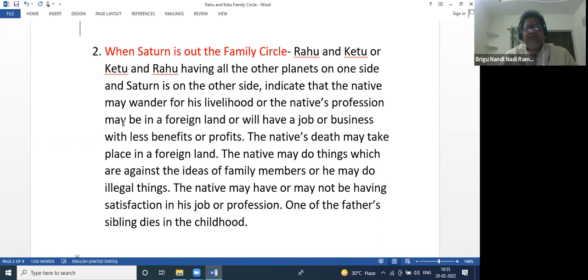Whoever has Saturn outside, for the sake of profession or business, they would go to foreign country and they would settle there. So even in India also, if somebody is born in Chennai, he would settle in Delhi, or somebody was born in Delhi and he would settle in Chennai, for example.